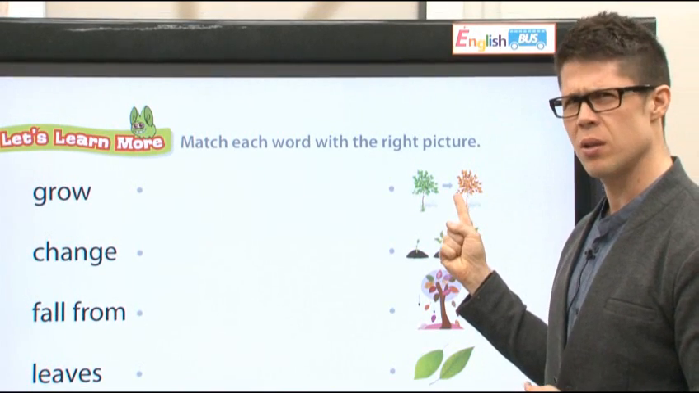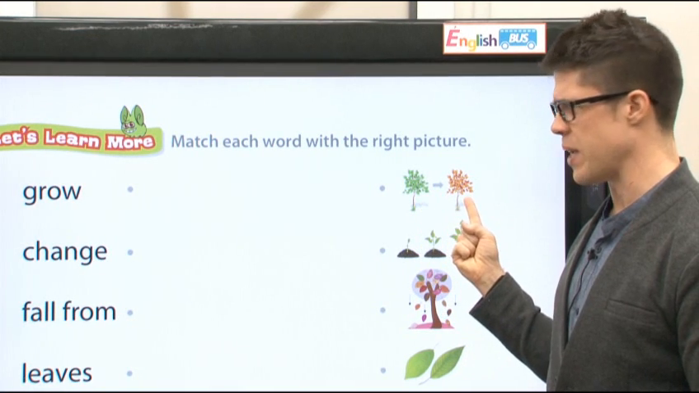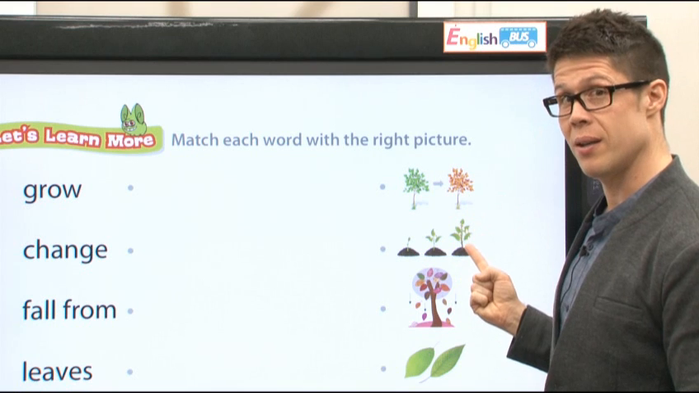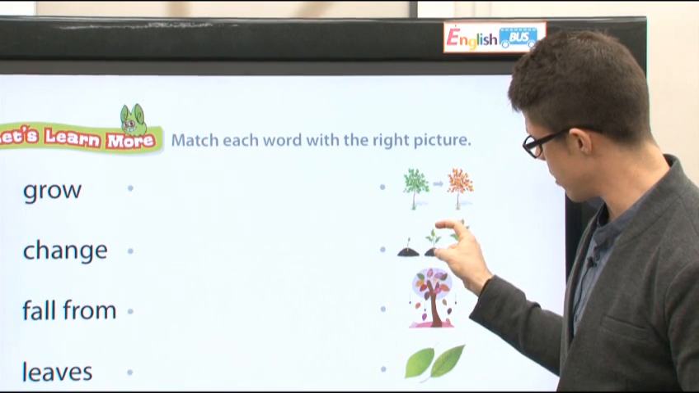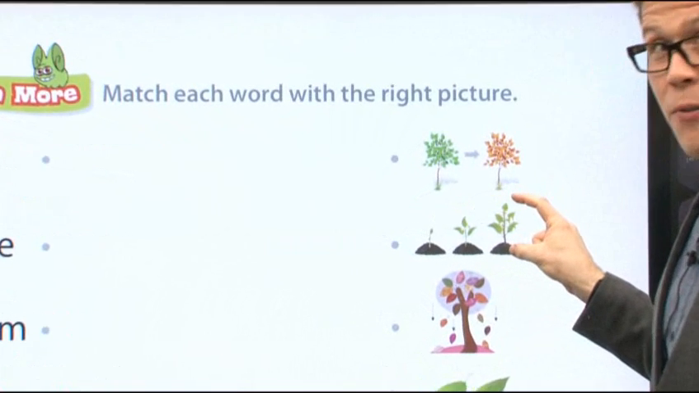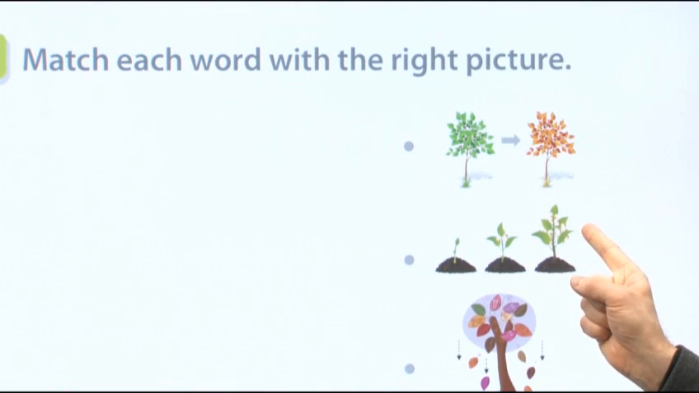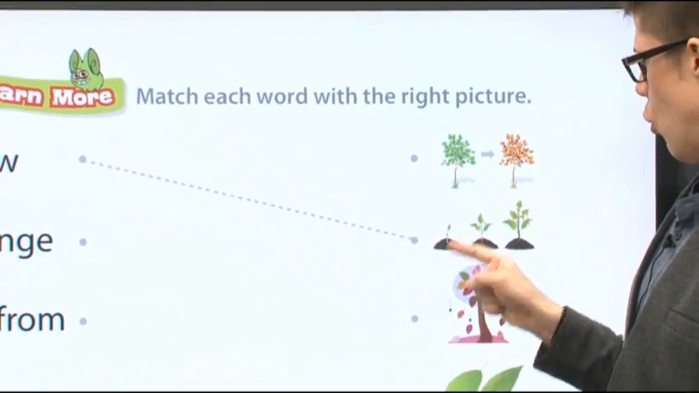Is this grow? No, look. Here it is big. Here it is big. It didn't grow. Is this grow? Let's see. It's very small. Oh, it's bigger. Oh, it's even bigger. Yes, this picture here is grow. Let's draw a line.